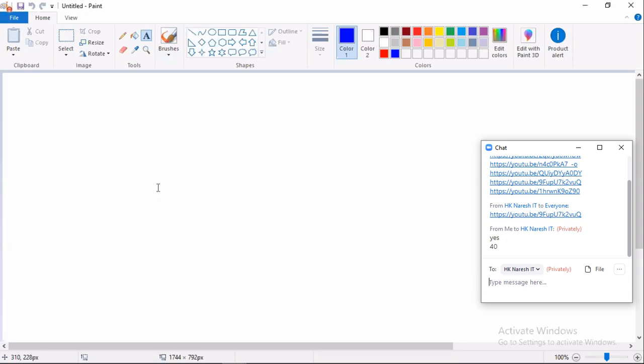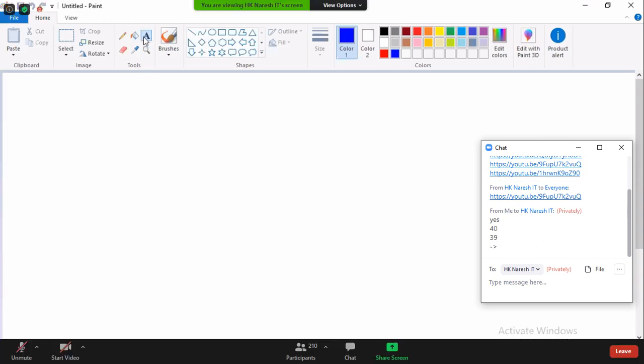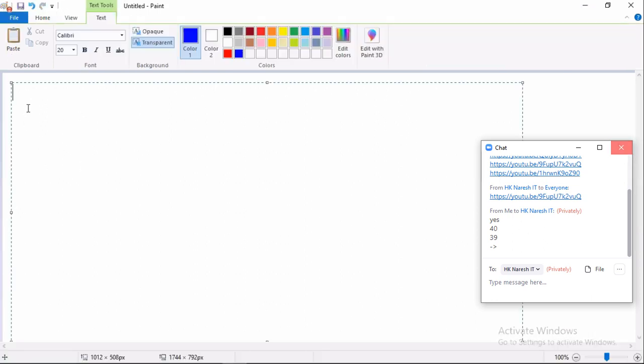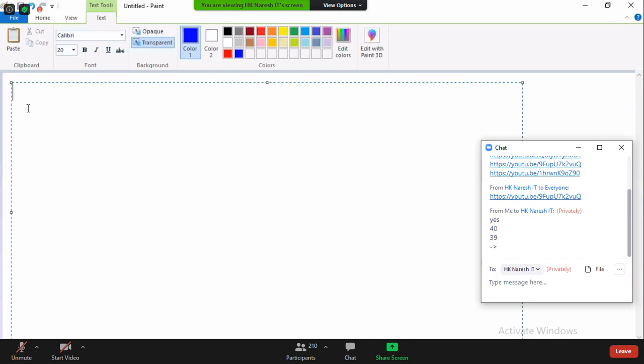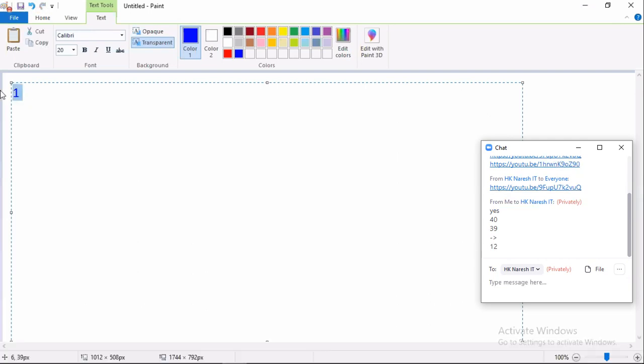39 operators. What is the new operator introduced in Java 8? Lambda operator. What is the lambda operator symbol? Arrow, hyphen, left angular bracket. Right? So now let us try to list out all operators and their categories. Operators are divided into 12 categories.